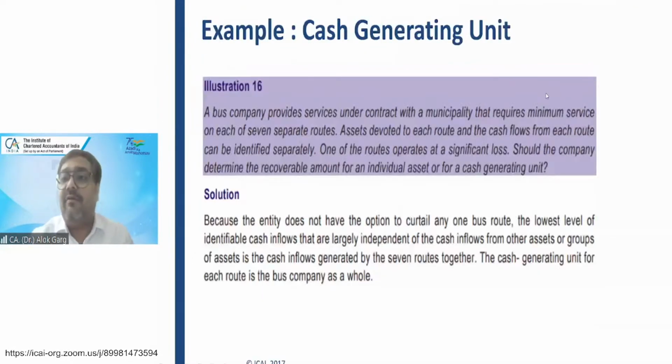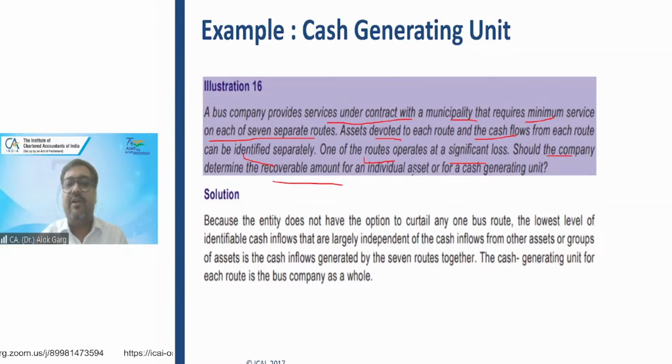One of the examples we did for this cash generating unit: a bus company provides services under contract with a municipality that requires minimum service on each of 7 separate routes. Assets devoted to each route and the cash flow from each route can be identified separately. One of the routes operates at a significant loss. Should the company determine the recoverable amount for an individual asset or a cash generating unit?